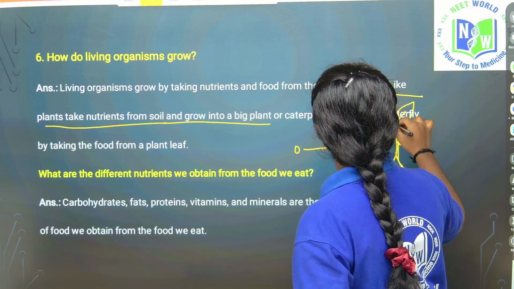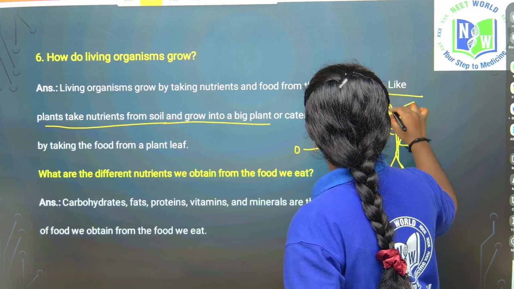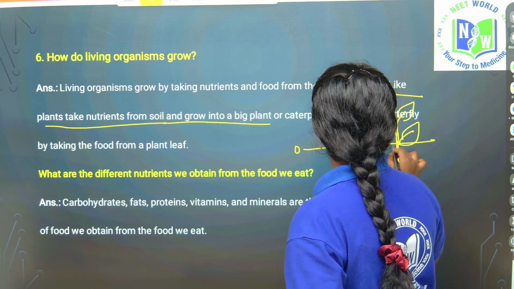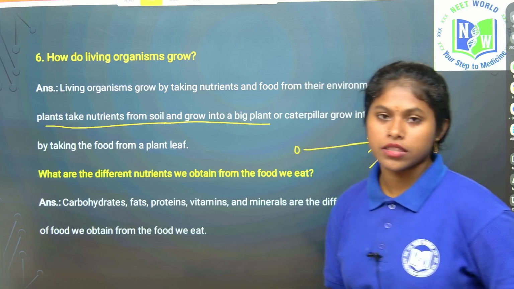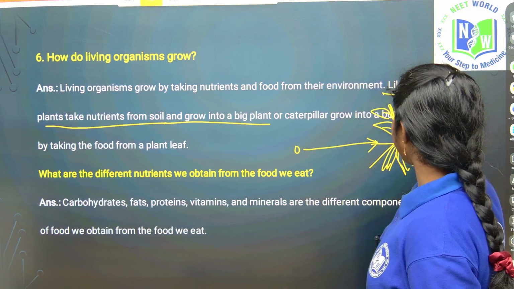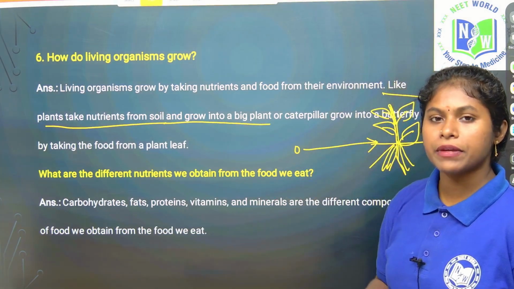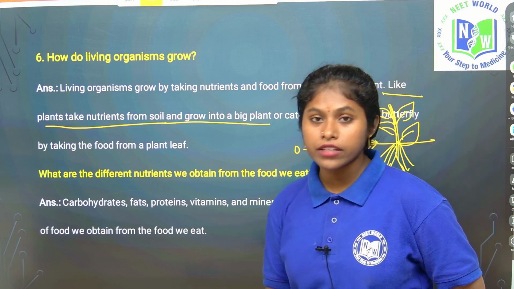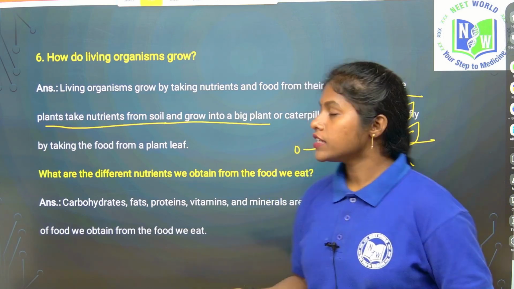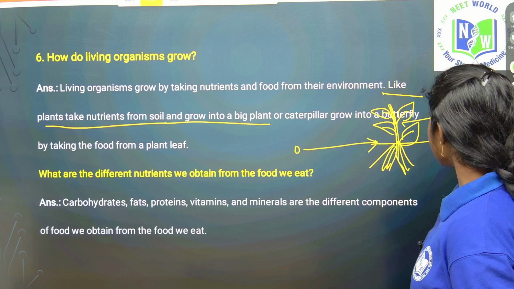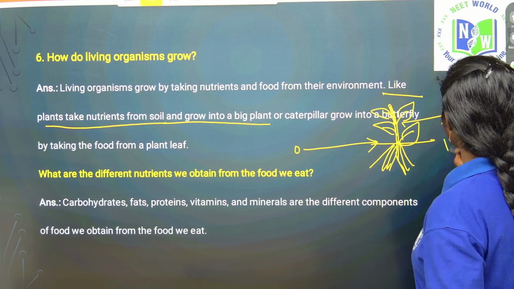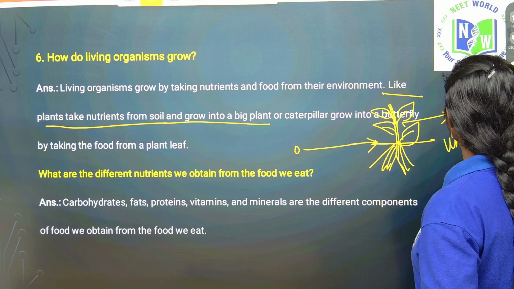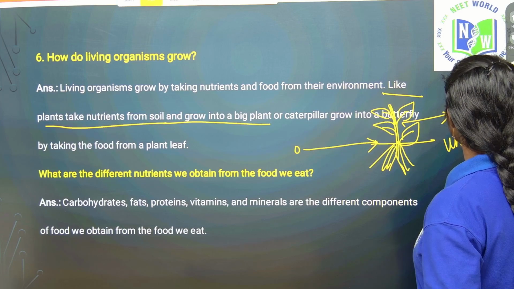So by taking the carbon dioxide, sunlight and water from the soil, they are preparing the photosynthesis. So they are preparing their own food. They are keeping themselves growing and also they are giving food to us, right? So that is why plants are called universal food providers.